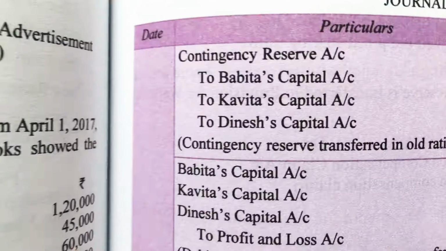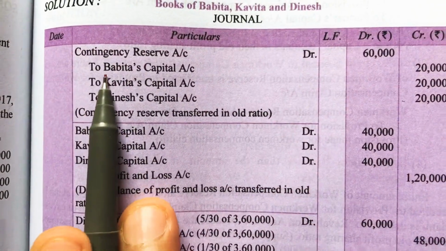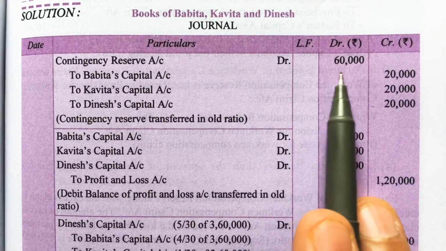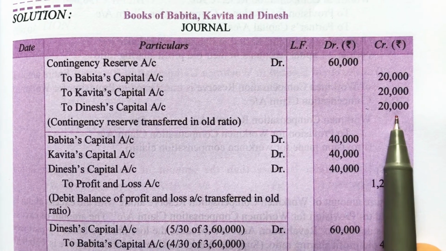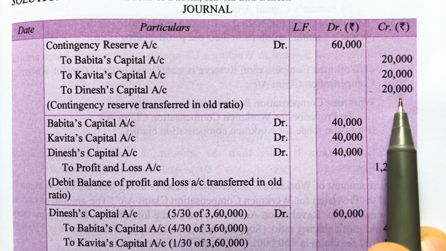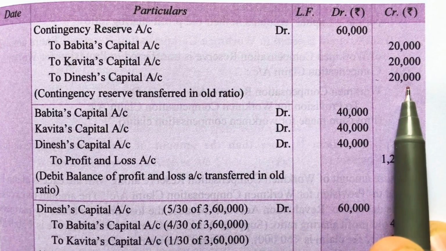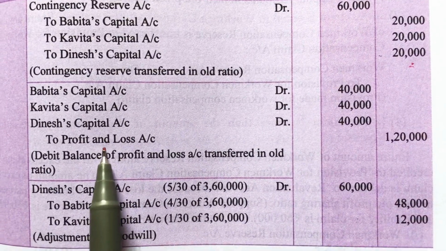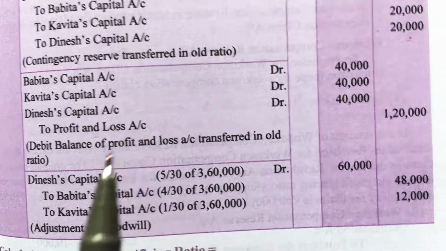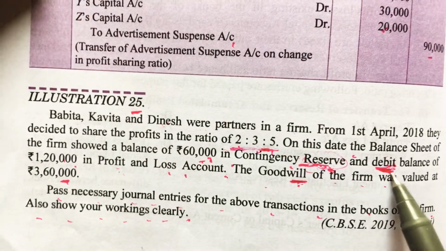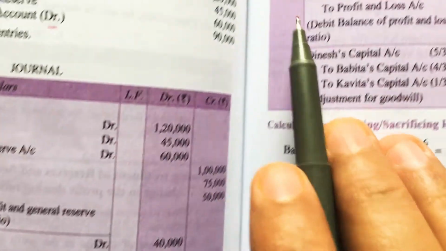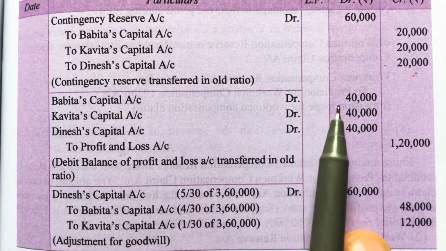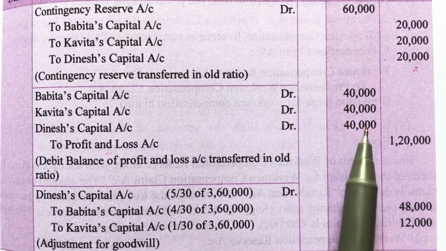You can see the solution. Contingency reserve account debit to Babita capital account, to Kavita capital account, and to Dinesh capital account, 60,000 in their old ratio, that is 1:1:1. In the same way, in the question we have a debit balance in profit and loss account. We will close this balance, and for closing the balance we credit the profit and loss account because we have a debit balance. That's why for closing the balance we are crediting the profit and loss account and transferring to all partners capital accounts in their old ratio, that is 1:1:1.